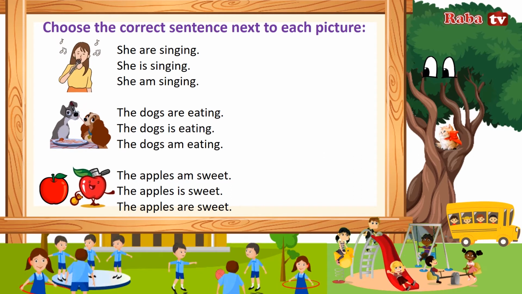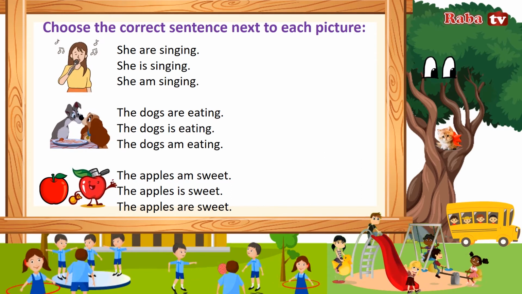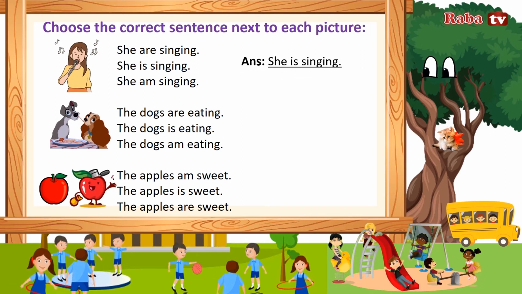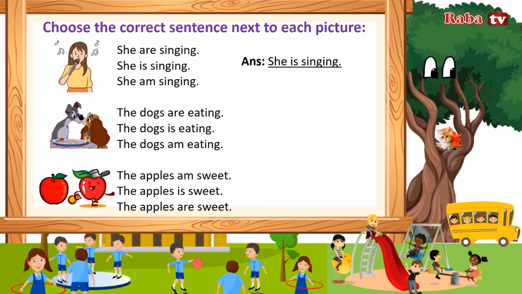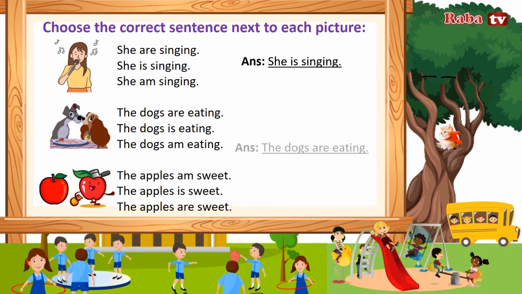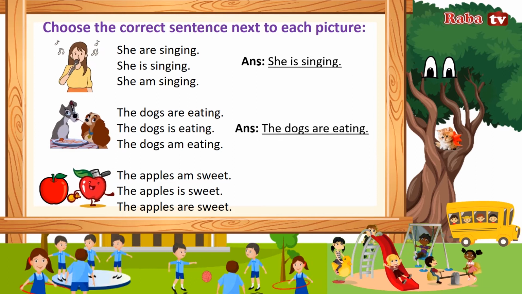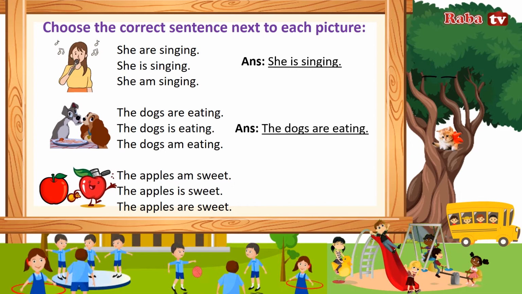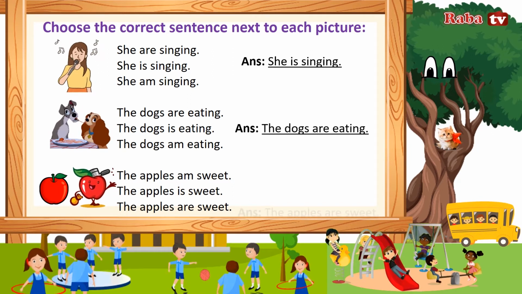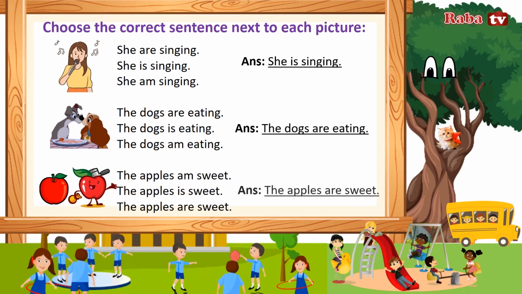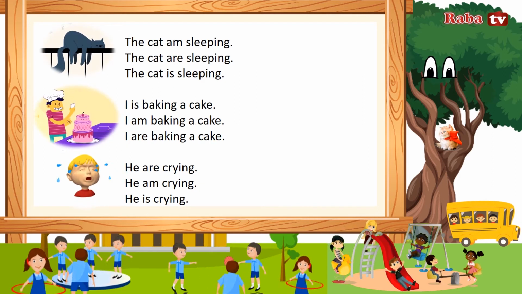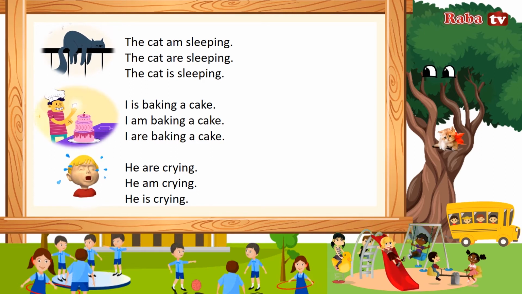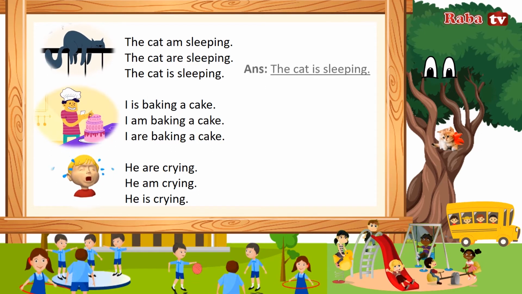She are singing. She is singing. She am singing. Answer: she is singing. The dogs are eating. The dogs is eating. The dogs am eating. Answer: the dogs are eating. The apples am sweet. The apples is sweet. The apples are sweet. Answer: the apples are sweet. The cat am sleeping. The cat is sleeping. Answer: the cat is sleeping.